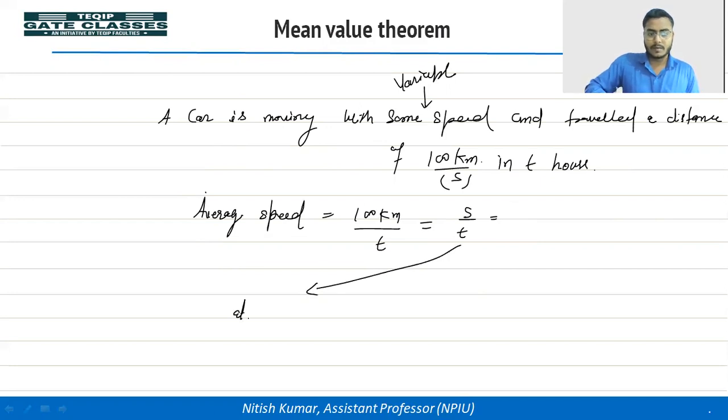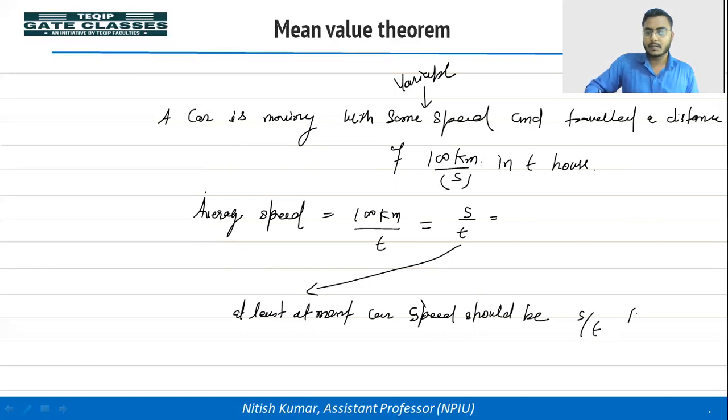At least at one moment car speed should be s by t किलोमीटर पर आवर। किसी न किसी पोजीशन पे मोमेंट पे कार की स्पीड s by t किलोमीटर पर आवर होगा, okay, because at some point it would be equal to average speed. Okay, so I think you are getting the meaning of mean value theorem.